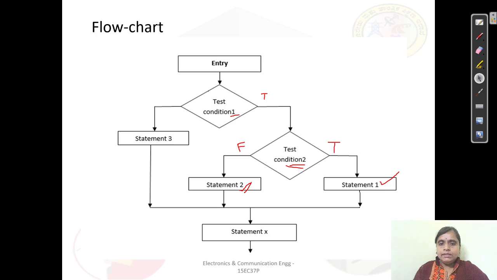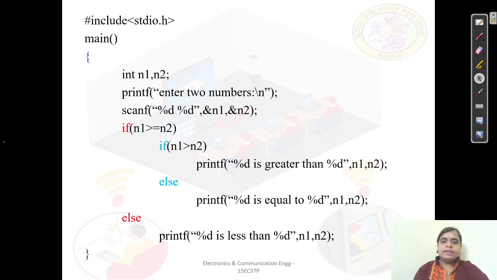Now if I want to complete this flow chart, this test condition 1, if it is false, then it executes the third statement and comes out. So this is how your nested if-else works. Now the same example again, instead of taking it as A and B, I have just taken it as N1 and N2.